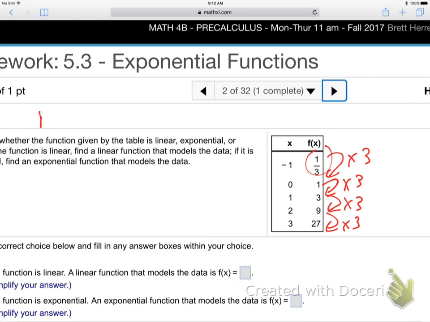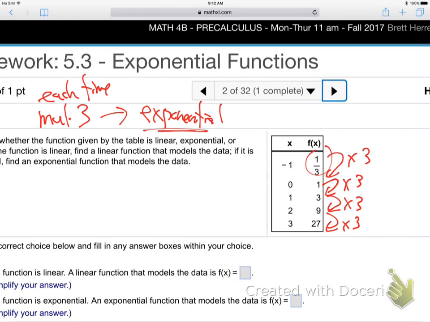Exponential, right? It's multiplying by 3 each time, so it's exponential. If it was adding or subtracting the same number every time, it'd be linear. All right, so it's exponential. Okay, so what? Well, now they want more than that. They want you to say it's exponential, but now they want the equation for it. How do you look at the table and come up with the equation?